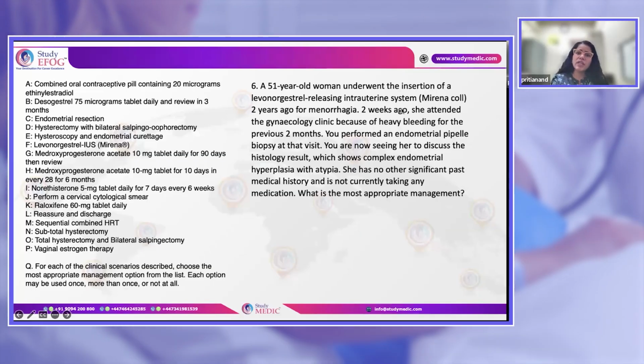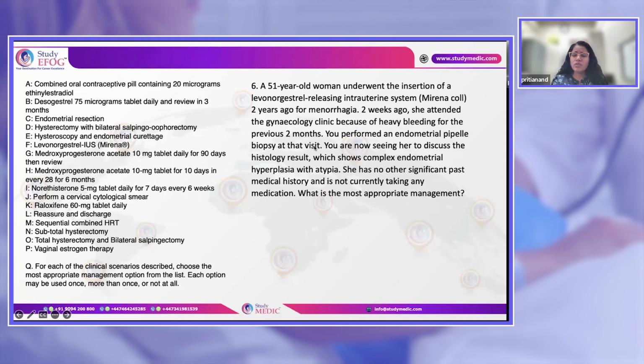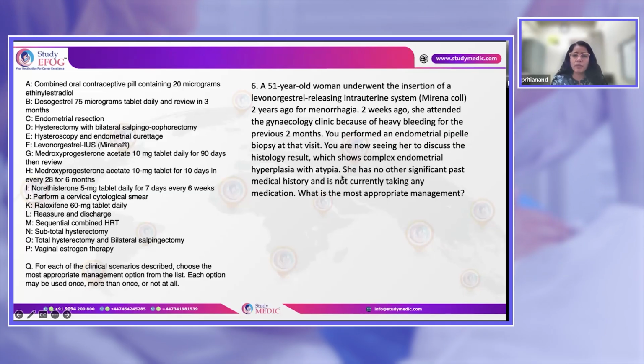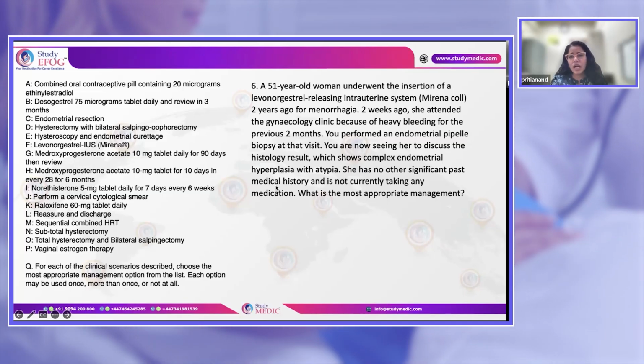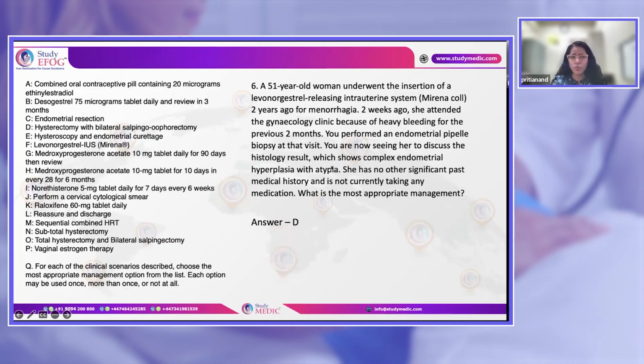Now, she received the LNG-IUS for menorrhagia in the past, but for the last 2 months she is having problems with bleeding. So the biopsy was done, so the primary requirement has been fulfilled. And now it is hyperplasia. The endometrium shows hyperplasia with atypia. We can't leave patients who have atypia. For patients who have atypia, we should always offer them surgical options.